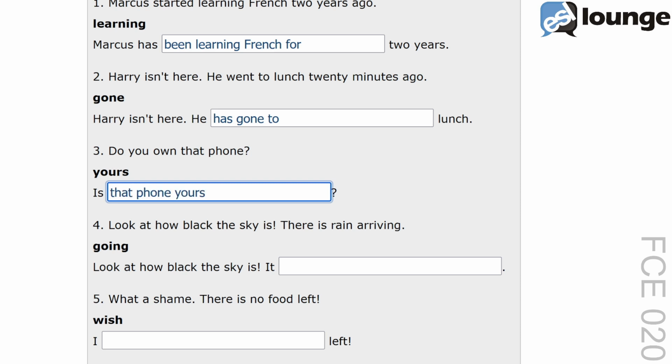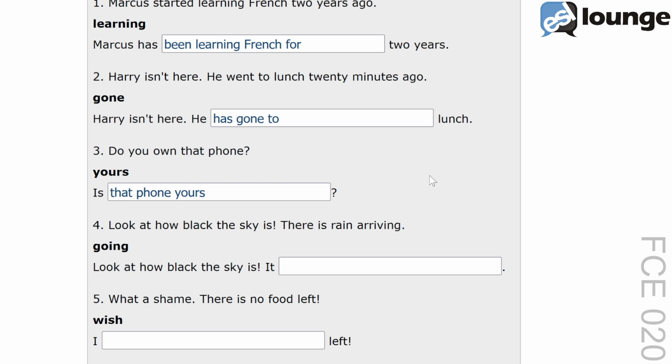The transformation uses a possessive construction to rephrase the question. Is that phone yours? maintains the original meaning by indicating ownership. Another example would be, is that car yours?